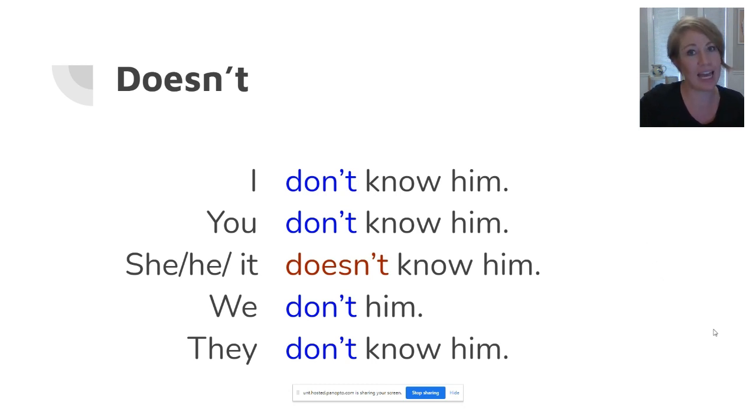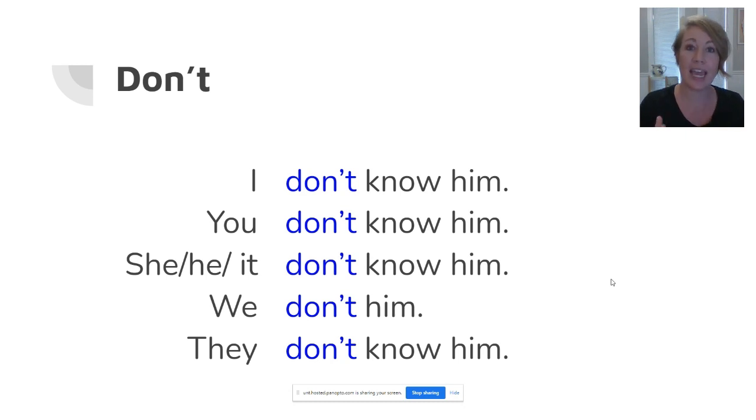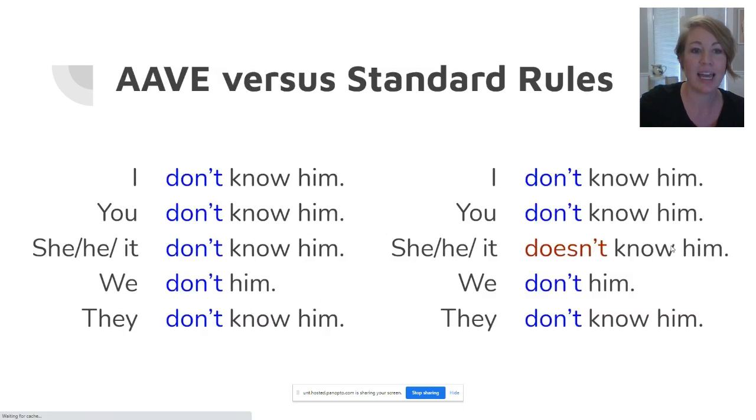But let's look at the AAVE rule. In AAVE, the grammar rule is that you should actually use don't in all instances, no matter the subject of the sentence. Well, considering this rule, which rule do you think actually makes more sense? And which rule, if you were going to teach English to someone, might be the easier rule to teach?